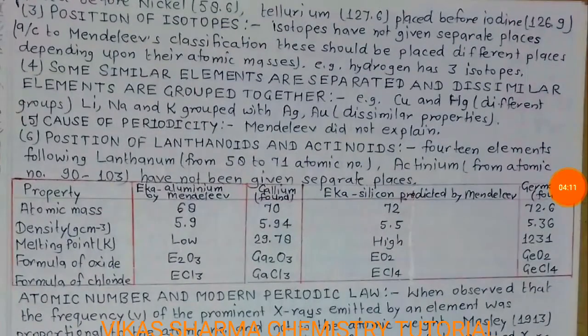The third drawback is the position of isotopes. Isotopes have not been given separate places. According to Mendeleev's classification, they should be placed at different places depending upon their atomic masses. For example, hydrogen has 3 isotopes. Student, because Mendeleev made the table according to atomic weight, and you know isotopes have different atomic weights but the same atomic number, the position of isotopes in Mendeleev's periodic table is not clear.